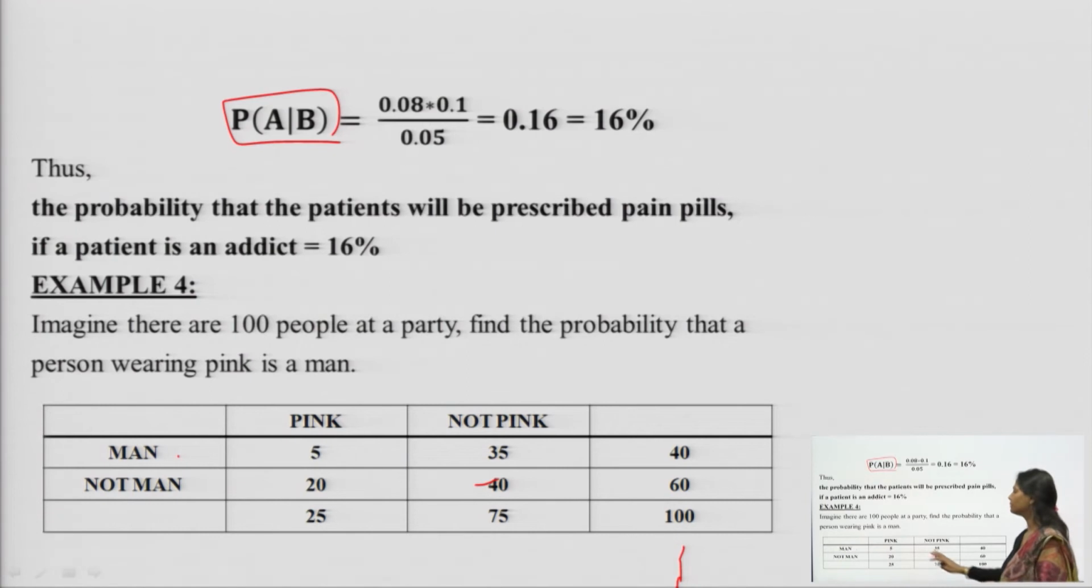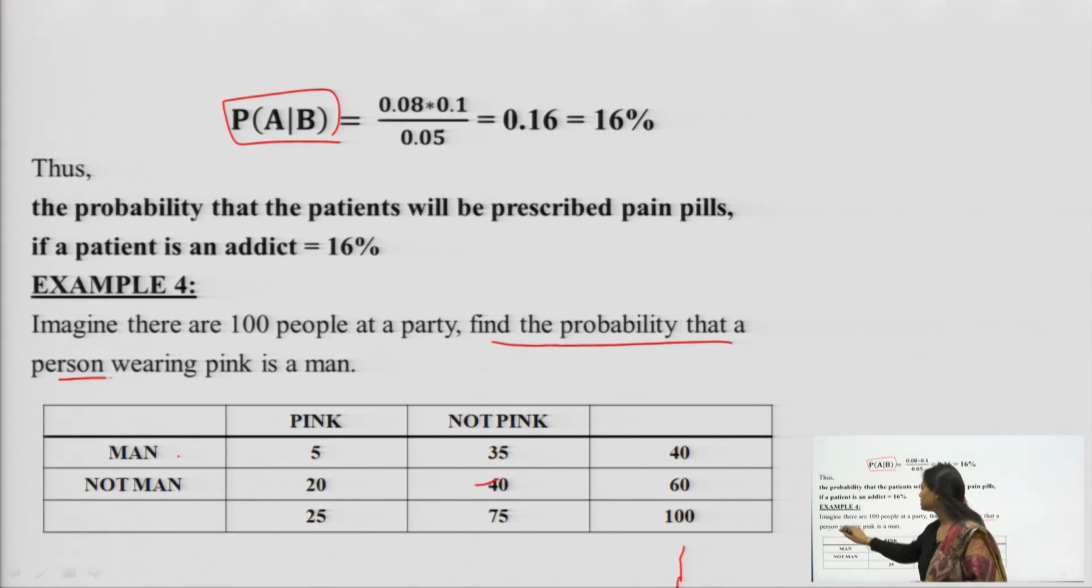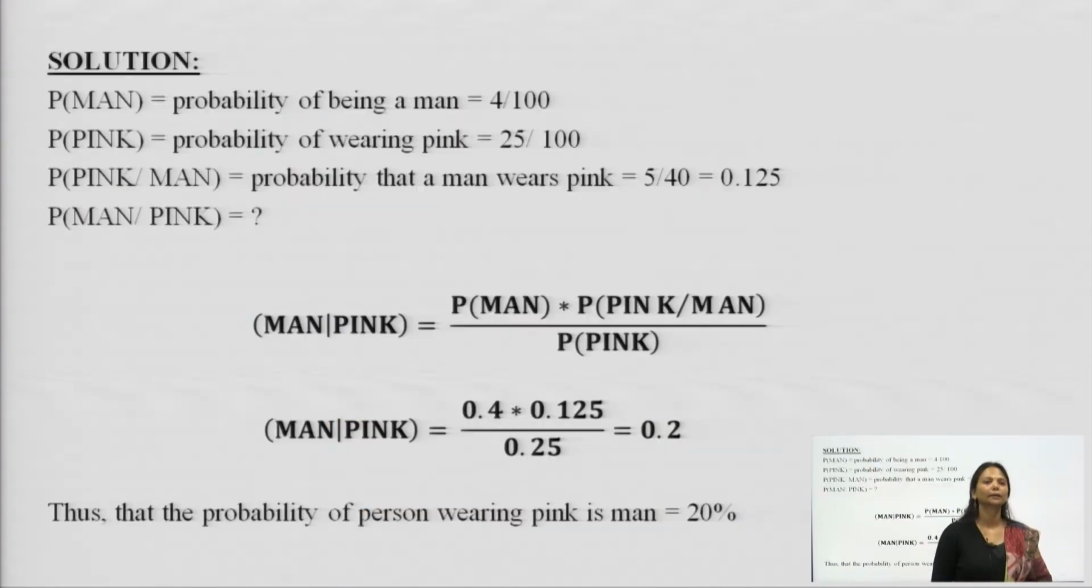Along with this, the people who are wearing pink is 25 and the people who are not wearing pink is 75. In total, we have 100 people at the party. The question says you are supposed to find out the probability that the person wearing pink is a man. So, probability that